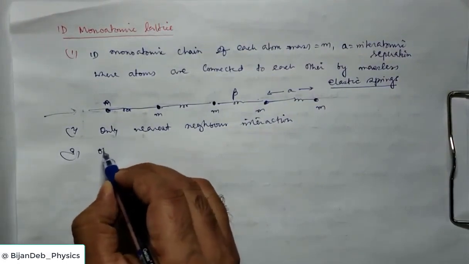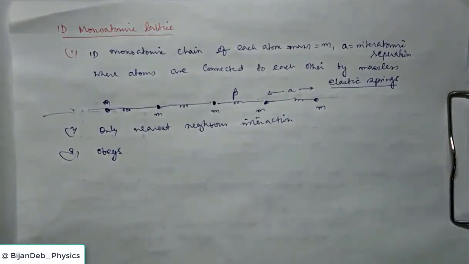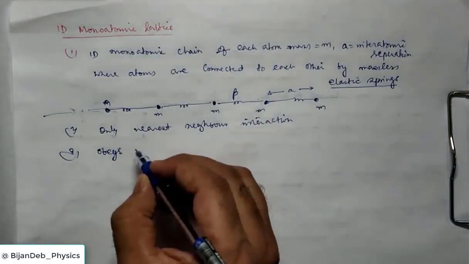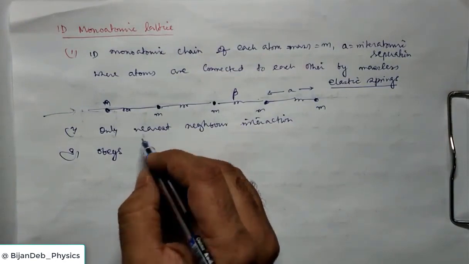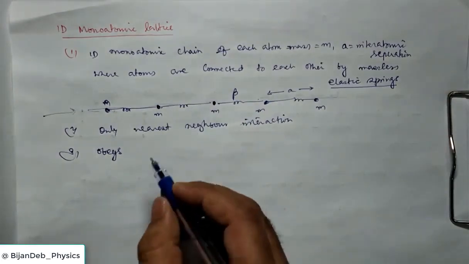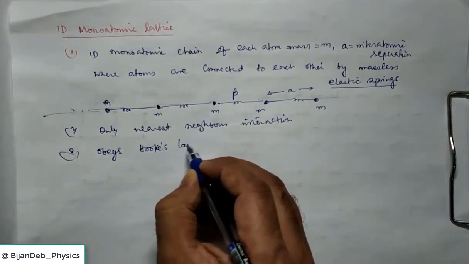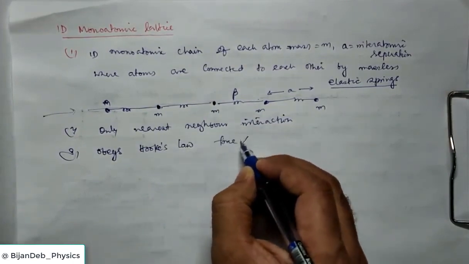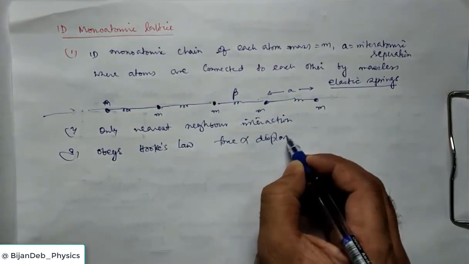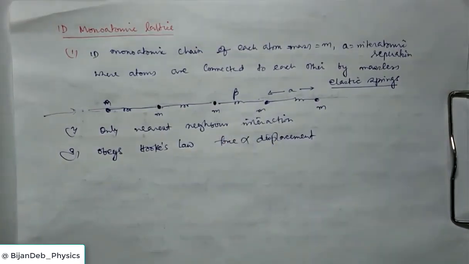So we consider the vibration of the lattice, or the vibrational wave that is passing through the lattice, giving us some type of force obeying Hooke's law. Hooke's law is force proportional to displacement, the restoring force. Here we consider an elastic spring.